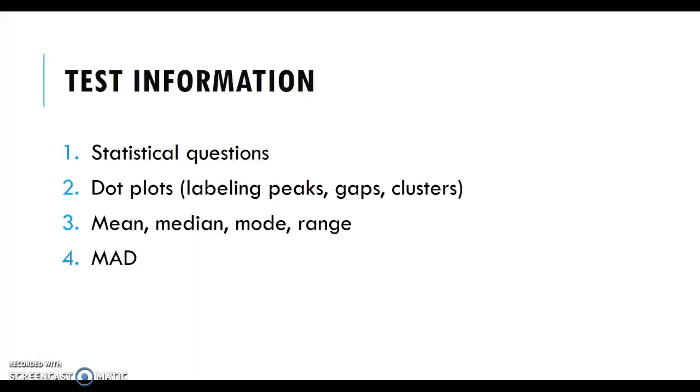The second thing that we will cover are dot plots, also labeling the peaks, the gaps, and the clusters in that data. Third, we will cover the mean, median, mode, range, calculating that for a set of data. And then lastly, we are covering the mean absolute deviation of a data set, or what we like to call MAD. So let's go ahead and get started.